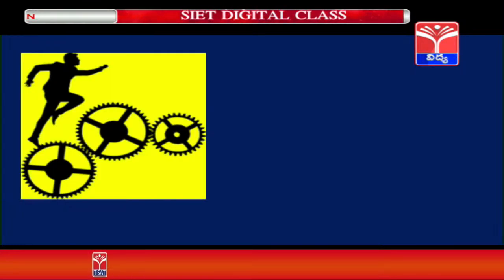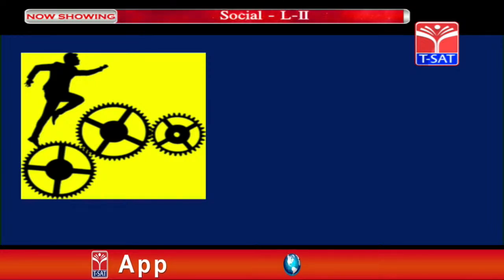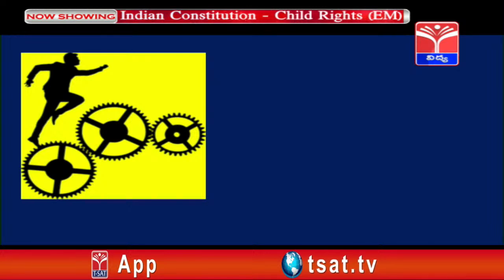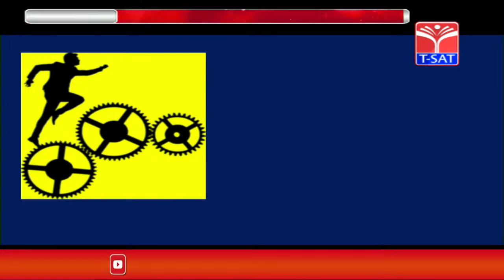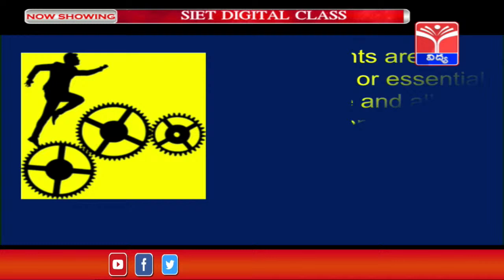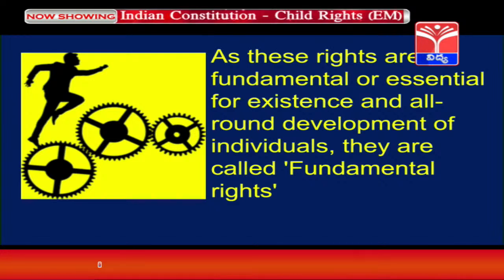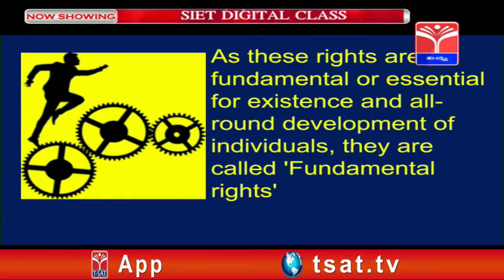The development of the person: whenever we are reaching a high status, we should have whatever qualifications or necessities are required. So, all these rights are fundamental and essential for the existence and all-round development of individuals.